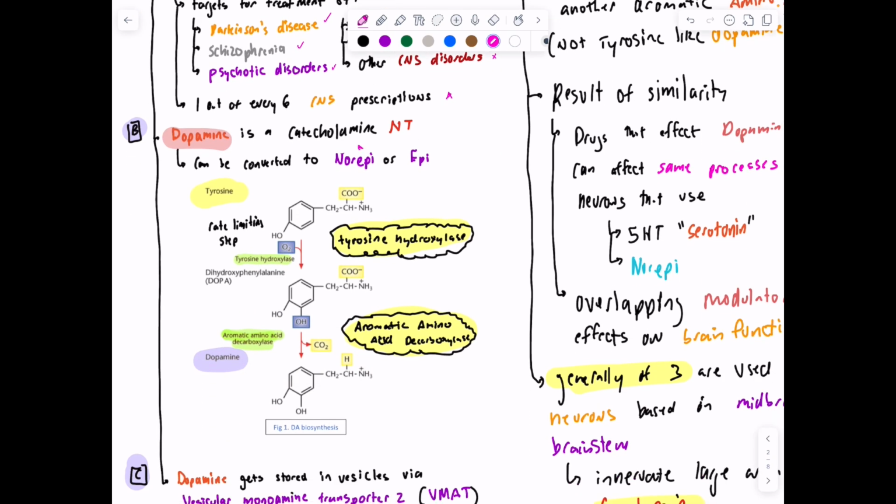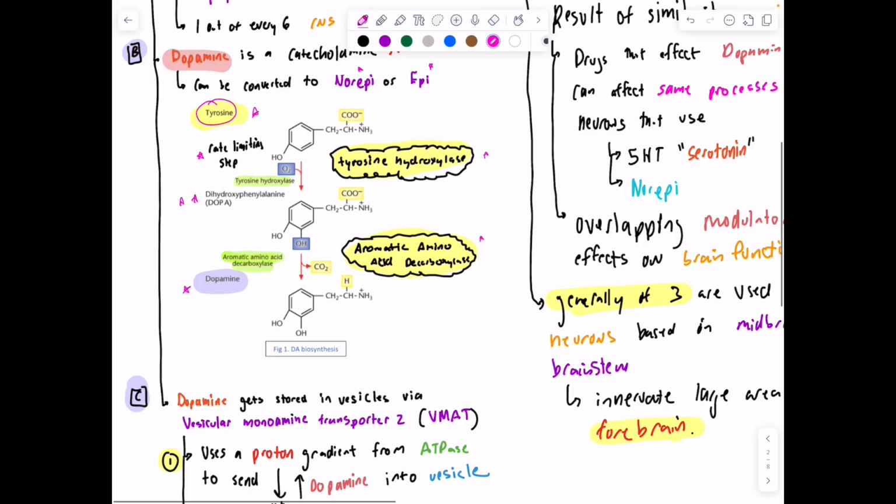It can be converted into norepinephrine or epinephrine, and we can see that here. We have tyrosine, and in this rate limiting step, tyrosine is converted into dihydroxyphenylalanine, and then that will be converted into dopamine by aromatic amino acid decarboxylase. Tyrosine to this dihydroxyphenylalanine is done by tyrosine hydroxylase. So tyrosine hydroxylase and then aromatic amino acid decarboxylase to get ultimately to dopamine.